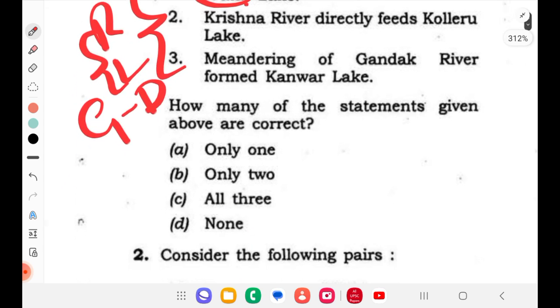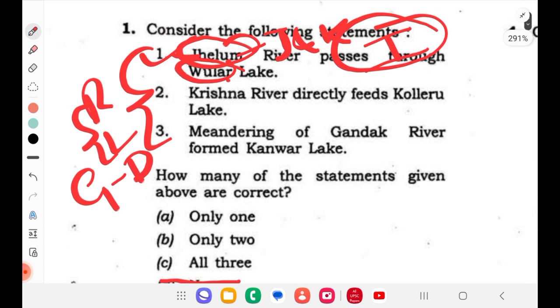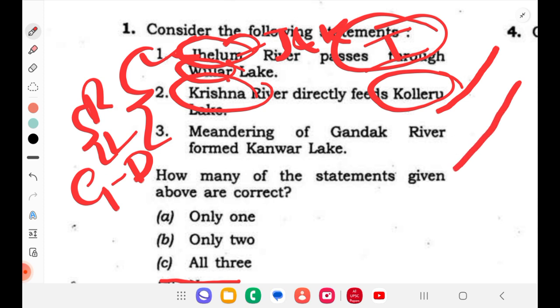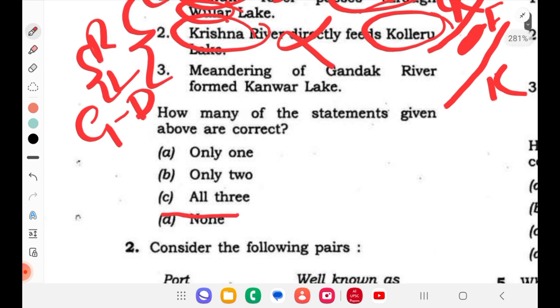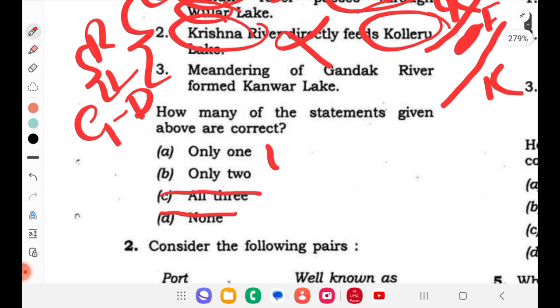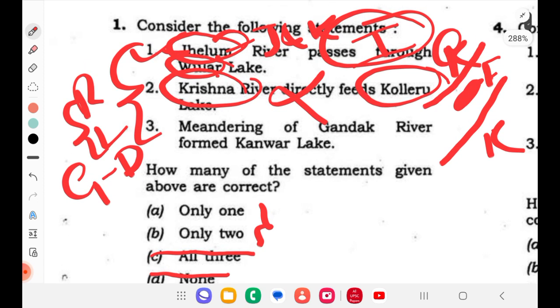If you see that, none is wrong, right? Then second is Krishna River directly feeds Kolleru Lake. When you read about Krishna River, you won't read anything about it feeding some lake. Particularly, Kolleru Lake is between Krishna and Godavari. It's a freshwater lake. It is not getting fed by this. So this will be wrong. So all three won't be right. It should be only one or two. Now we'll see the third one.